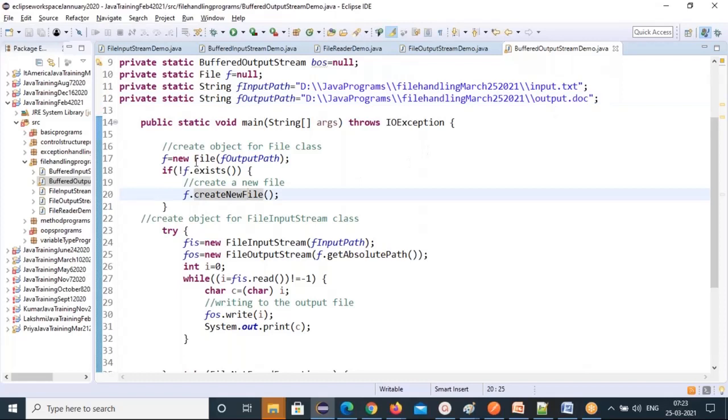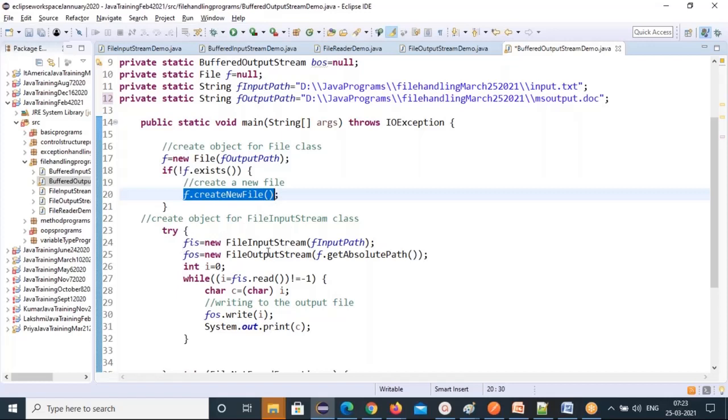So I'm creating a new file now, output.doc. I'm creating that file on the fly here. If that file doesn't exist only, it will create, and that's why I'm using the exists method. I'm checking: if the file doesn't exist, then it will go inside the if condition and create it.